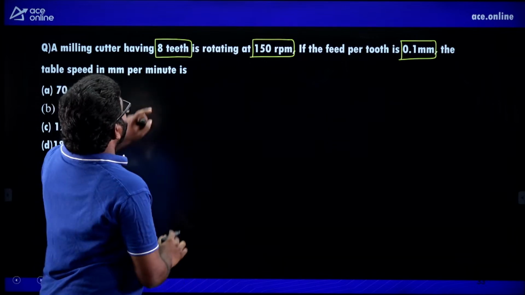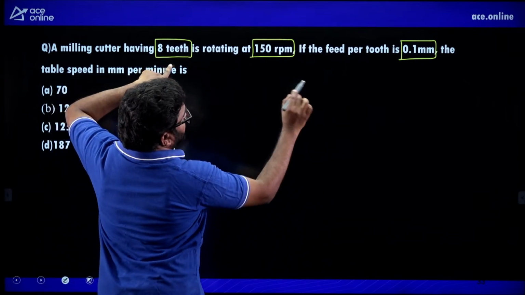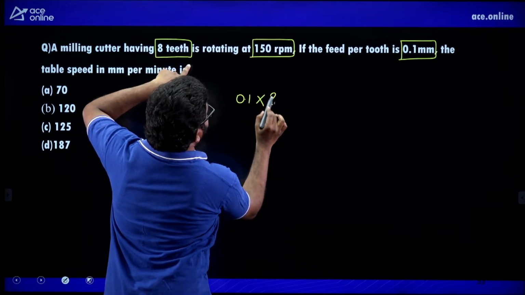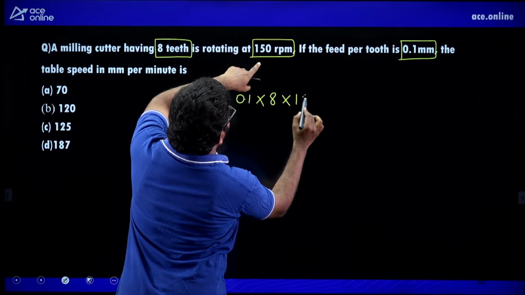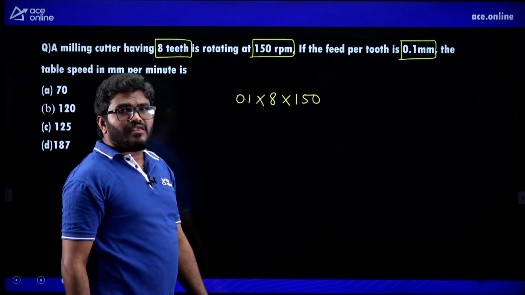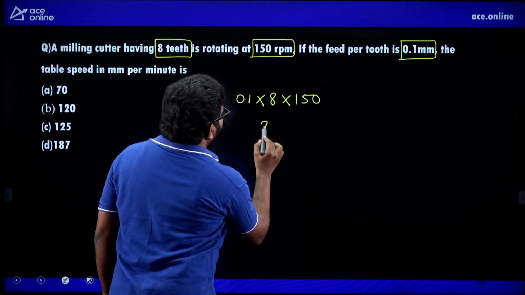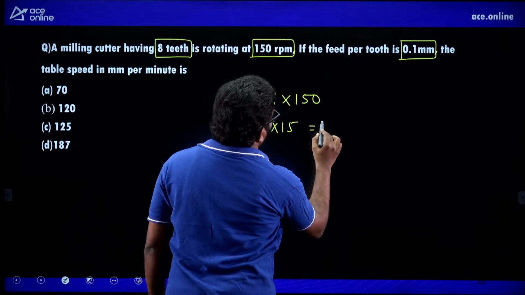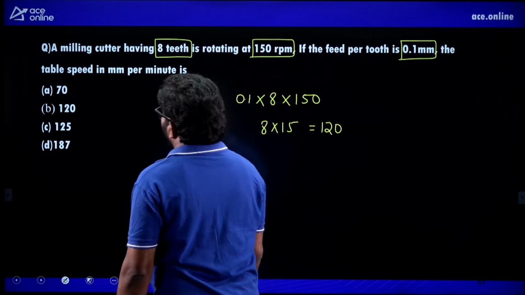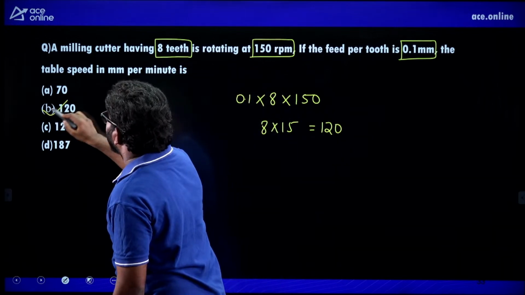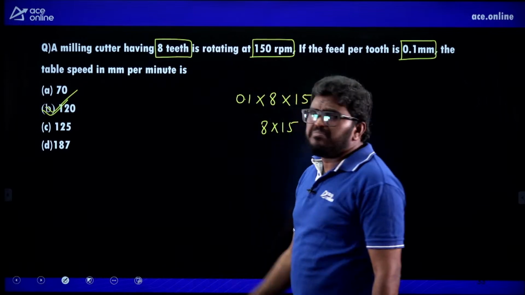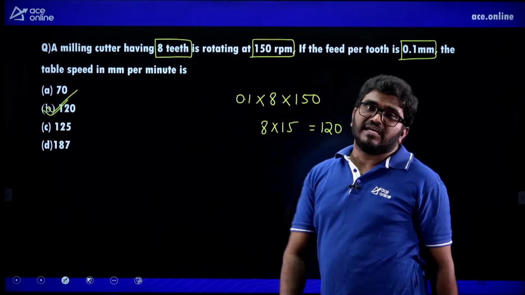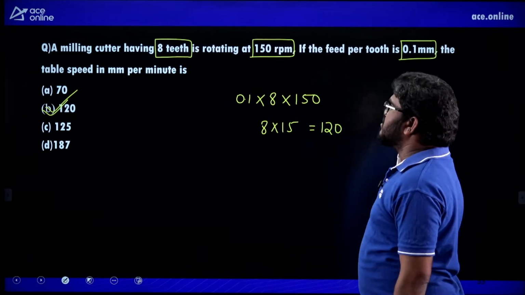Table feed per tooth is 0.1, number of teeth 8, revolutions per minute 150. So 8 into 150, that is approximately 120 you will get. B is the answer. Simple question, simple math, you just match the units and you'll get the answer.